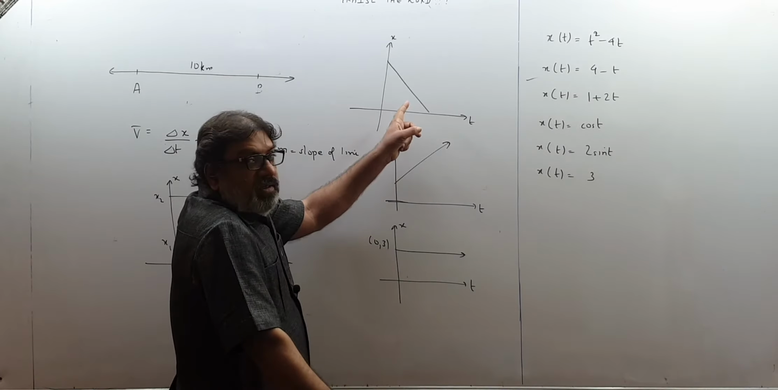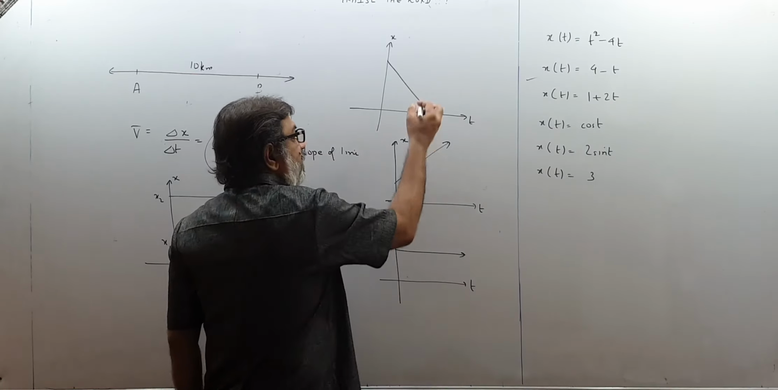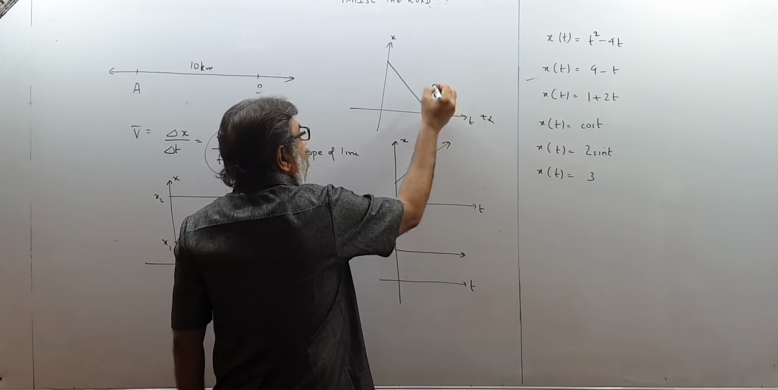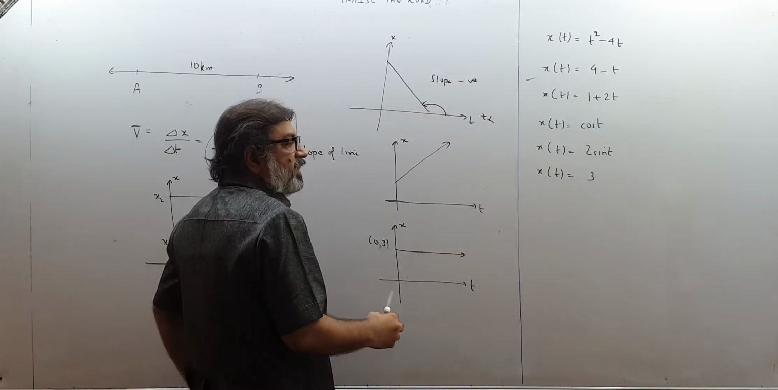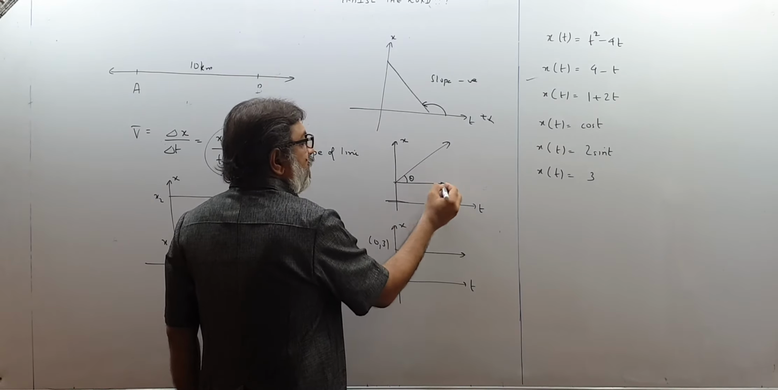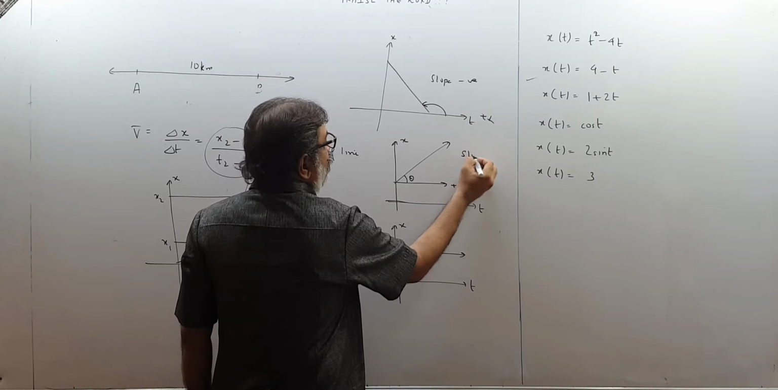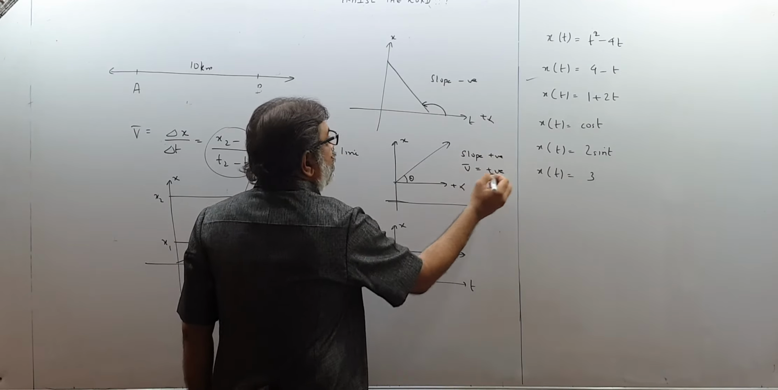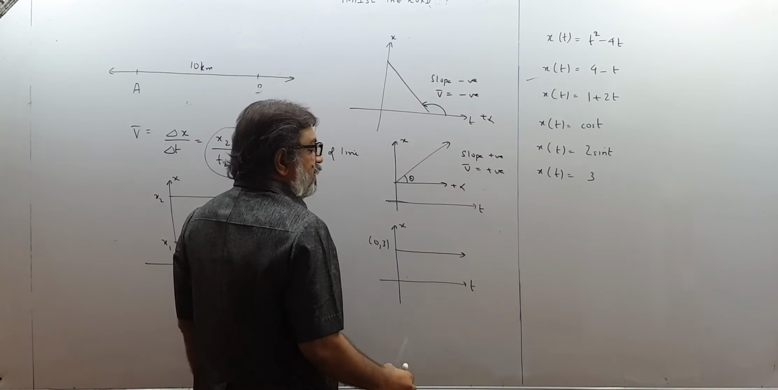So here the slope is negative, you can see that. Slope is negative because this line is making obtuse angle with positive direction of x-axis. Therefore here slope is negative, therefore average velocity is negative. Here slope is positive because line is making an acute angle with the positive x direction, and therefore your slope is positive, and therefore your average velocity is also positive. Here your average velocity is negative.